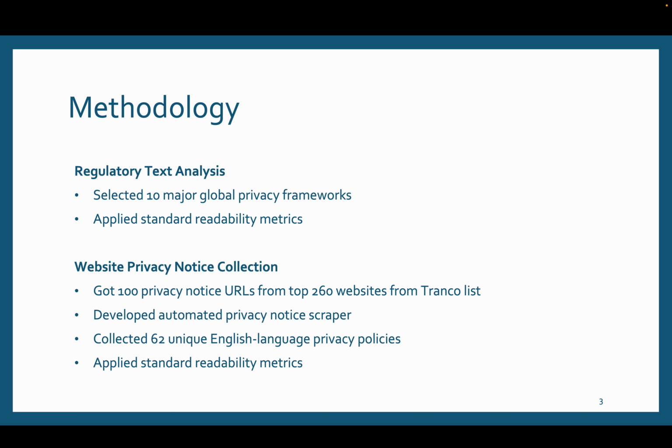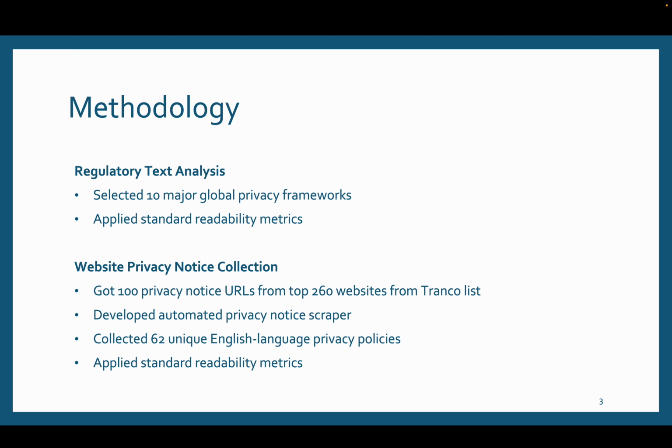But to collect 100 privacy notice URLs, I had to go through the top 260 websites from the Tranco list. It's similar to the Alexa list, and Tranco is the latest aggregator of this kind of popular website list. I developed an automated privacy notice scraper, and ended up collecting 62 unique English language privacy policies.